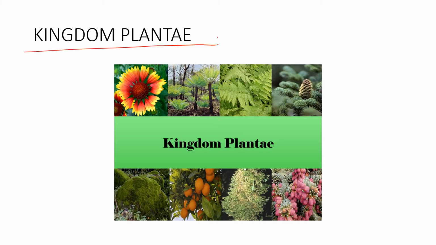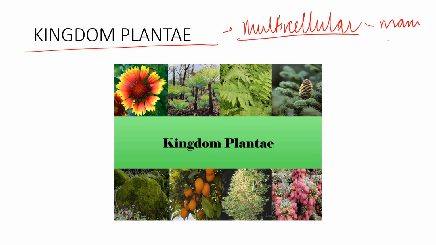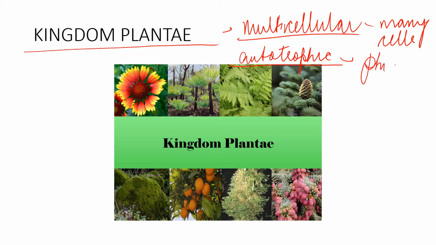So, kingdom Plantae, what does it say? They are multicellular and autotrophic organisms. So, plants are multicellular. They are made up of many cells. Done. And autotrophic. Autotrophic means what? You all know plants make their own food by the process of photosynthesis, isn't it?